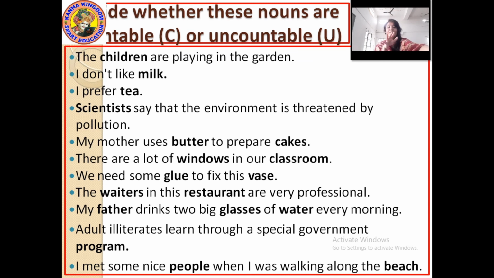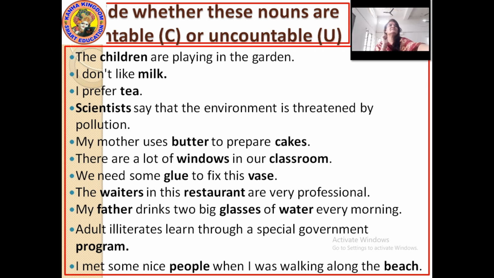Some is a quantifier which is used with uncountable nouns, right? Okay, so we need some glue to fix this vase. Glue and vase: glue is uncountable and vase is countable.